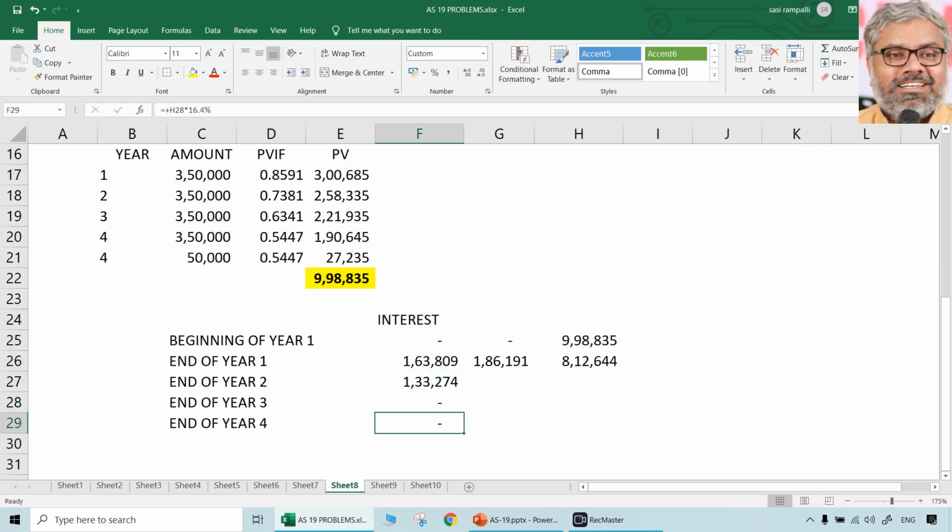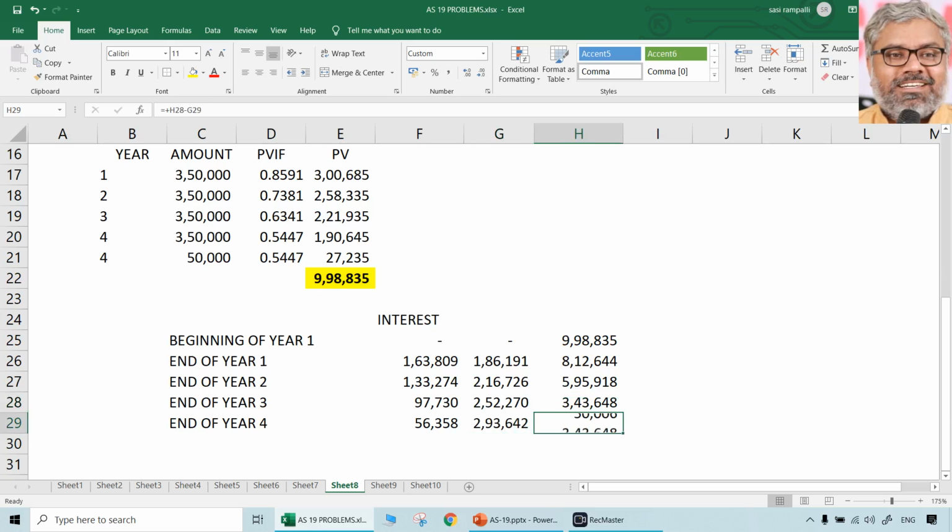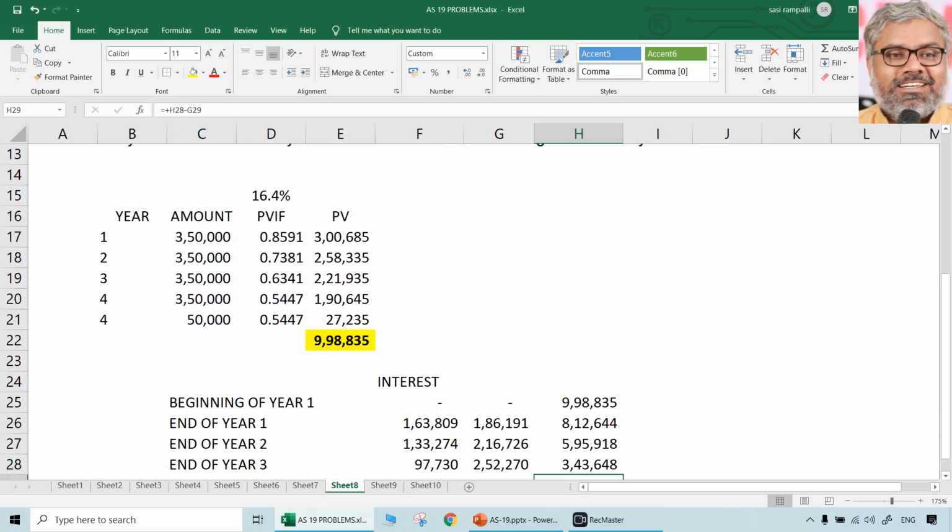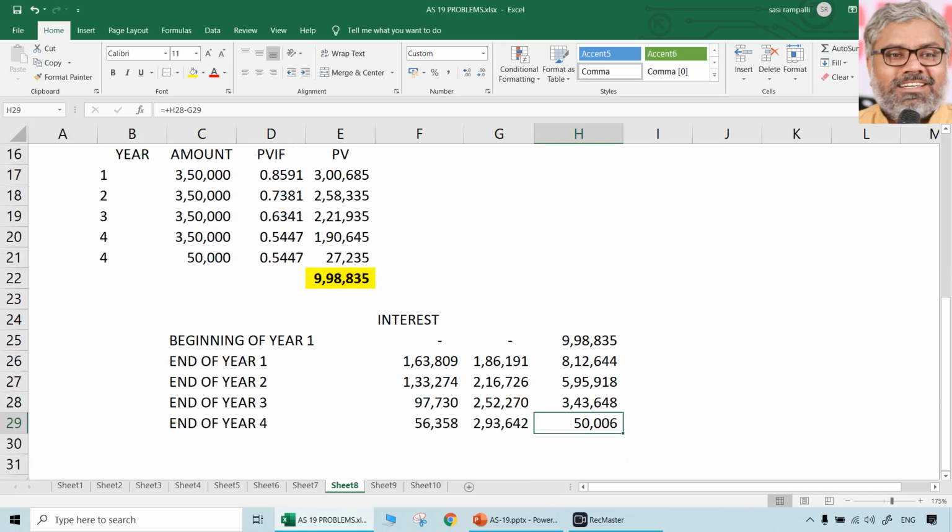Like this, if you do, how much is going to be the principal amount due at the end of year 2? 595,918. How much is going to be the principal at the end of year 3? 343,648. How much is going to be the principal amount due at the end of year 4? 50,006. Why 50,006? That is not principal amount. That is the guaranteed residual value. 6 rupees difference is there because of rounding error of this discount rates, whatever they are given. So that is why 50,000 rupees whatever is there remaining is the guaranteed residual value that will be paid by